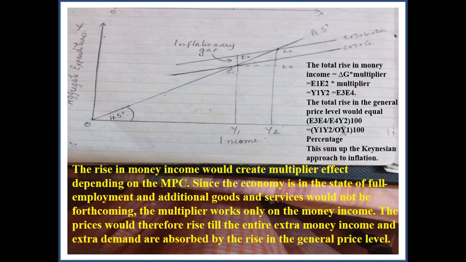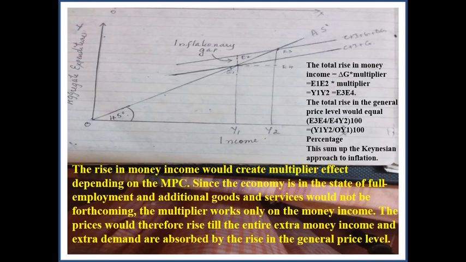Okay, so this sums up the Keynesian approach to inflation. I hope it is clear to you. So, you have to consider the views one by one. Each theory stresses only one aspect. Classical theory stresses money supply. Neoclassical theory stresses demand for money. Demand for money is for transaction purposes and also precautionary purpose. If you add, demand for money and price level are also related.